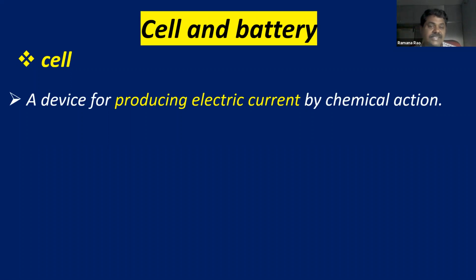Locally, a cell is a device which can produce a small amount of current. Sometimes you can use it for large amounts of current production also. So a device for producing electric current by chemical action. This is important. Here the action is chemical action. You are familiar with cathode and anode. They are made up of some chemicals. So chemical action is going to take place inside a cell, which is the reason for the production of electric current. So what is a cell? A device for producing electric current by chemical action.